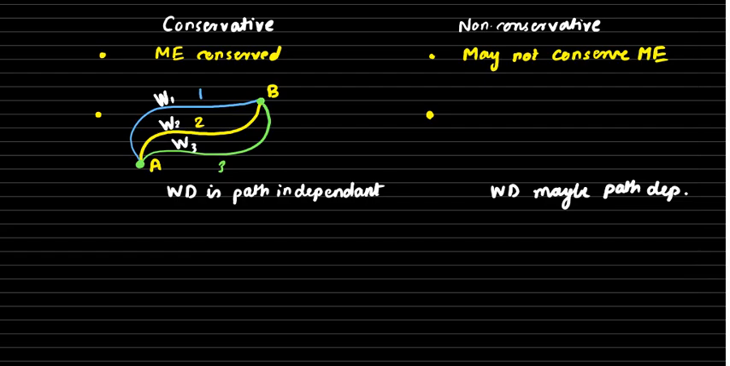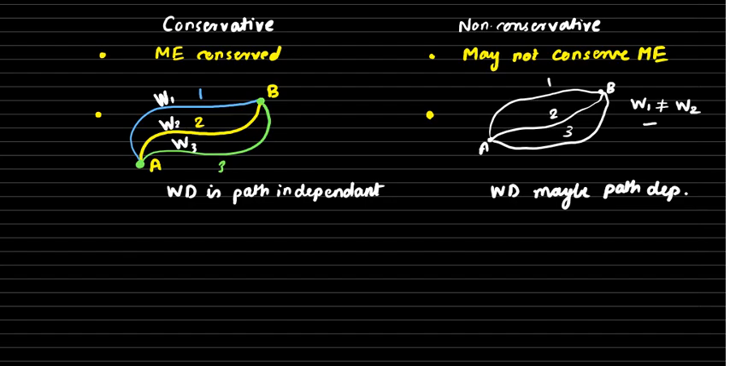Whereas if we have several paths 1, 2 and 3, where the particle is moving from point A to point B in a non-conservative force field, then work done of path 1 is in general not equal to work done of path 2, which is in general not equal to work done for path 3.